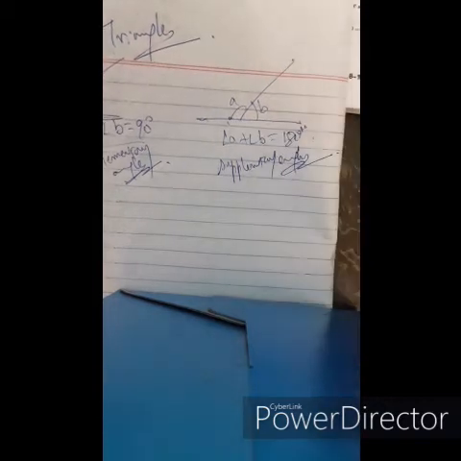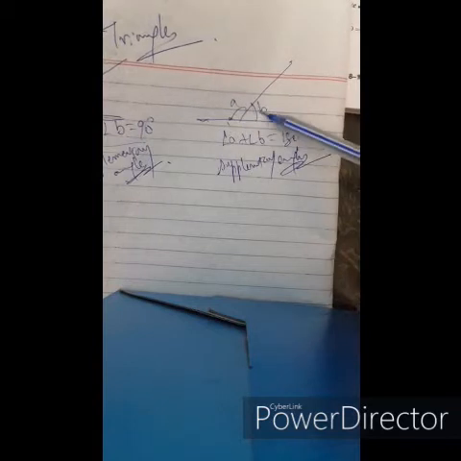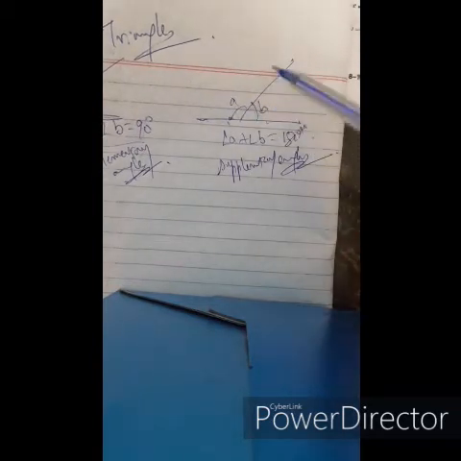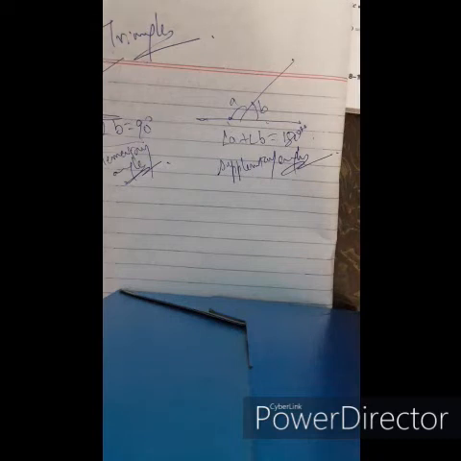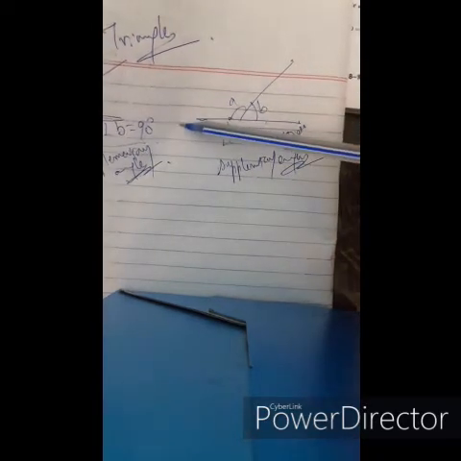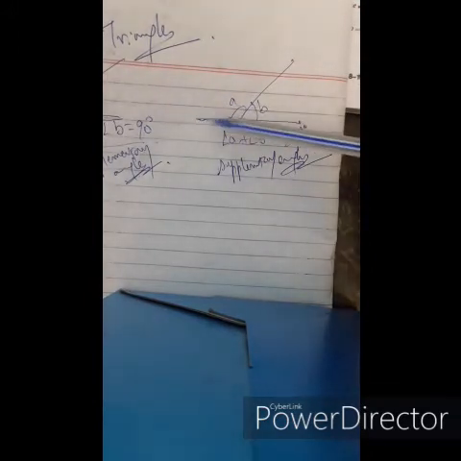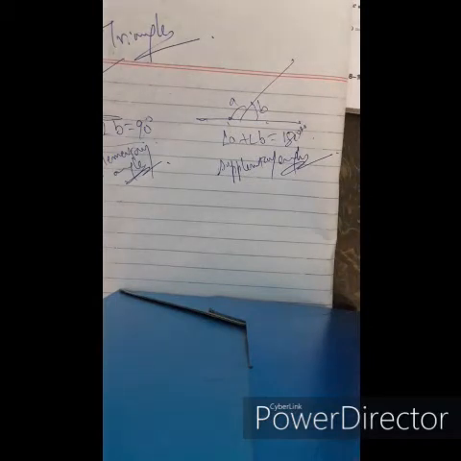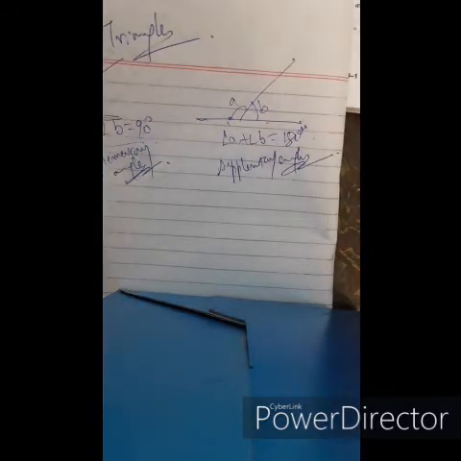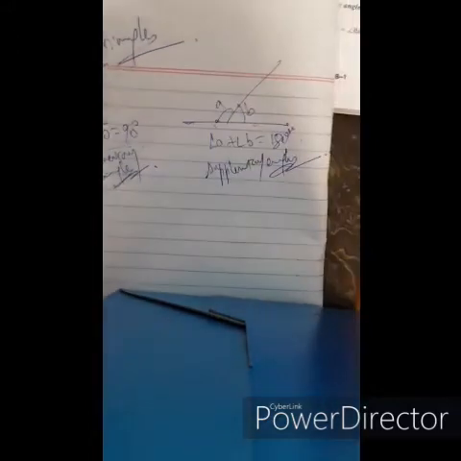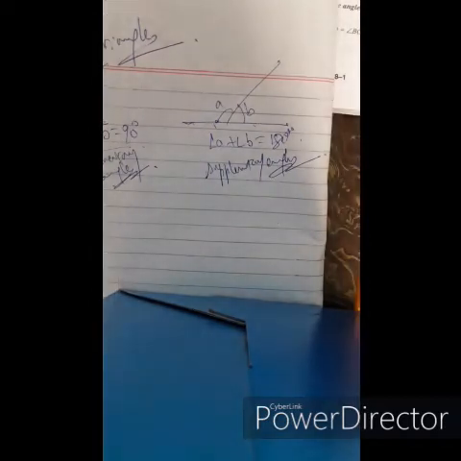Now we'll also take A and B as linear pairs. A and B are called a linear pair of angles because their non-common arms, this is the common arm of the angles, are opposite to each other and make an angle of 180 degrees with each other. Always remember, the sum of a linear pair of angles is equal to 180 degrees.